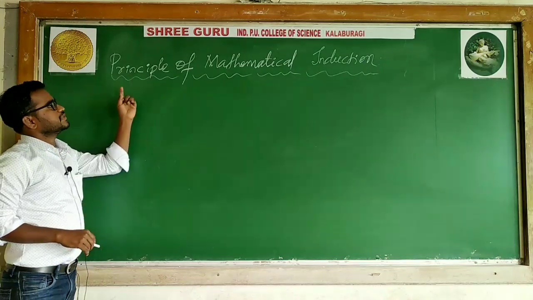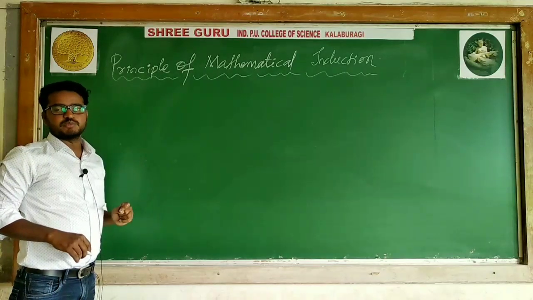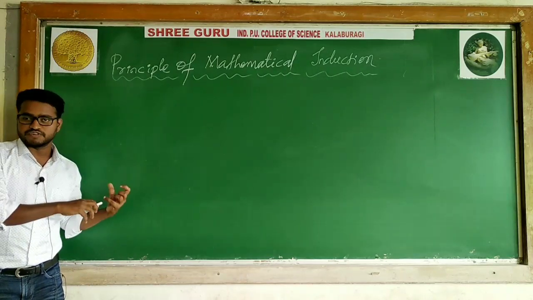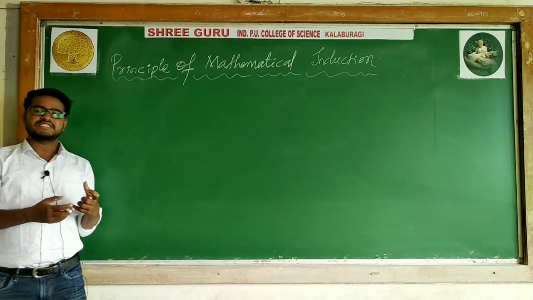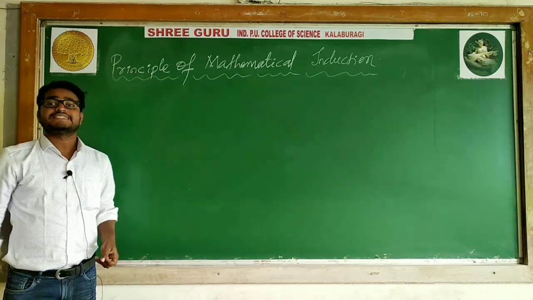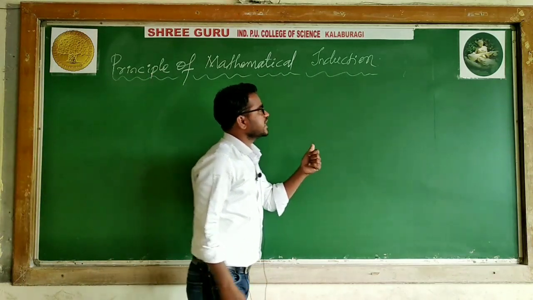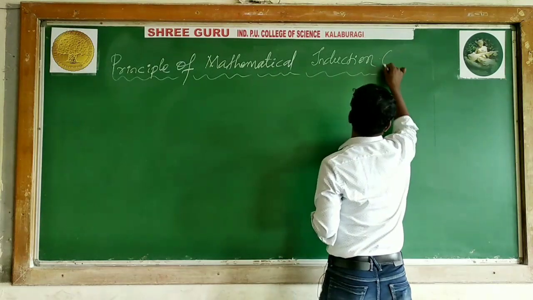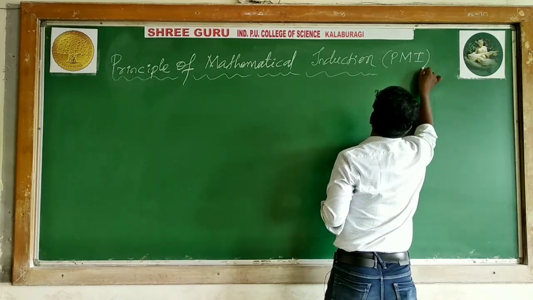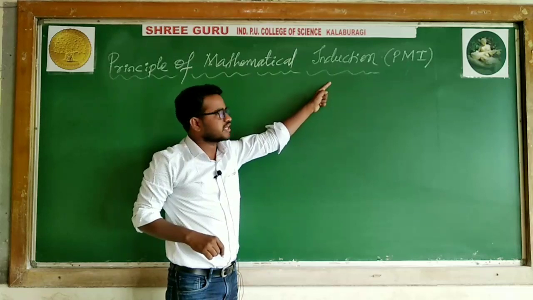Here we are taking the principle of mathematical induction. Using this principle we will convert particular form to general form. That is, we are verifying a procedure using specific to generalization. That is what we call principle of mathematical induction. Shortly, the abbreviated form of this is PMI.